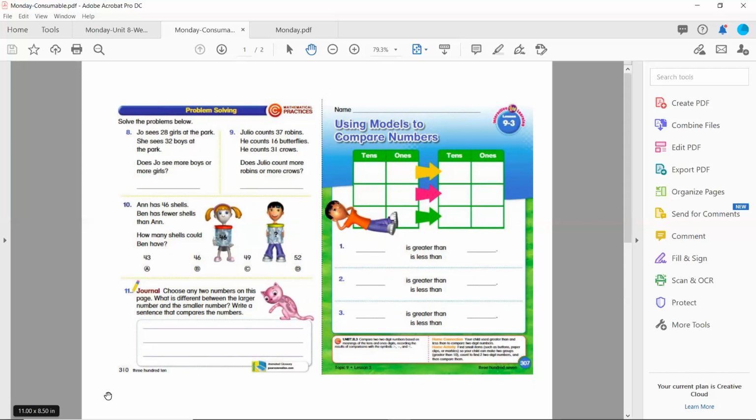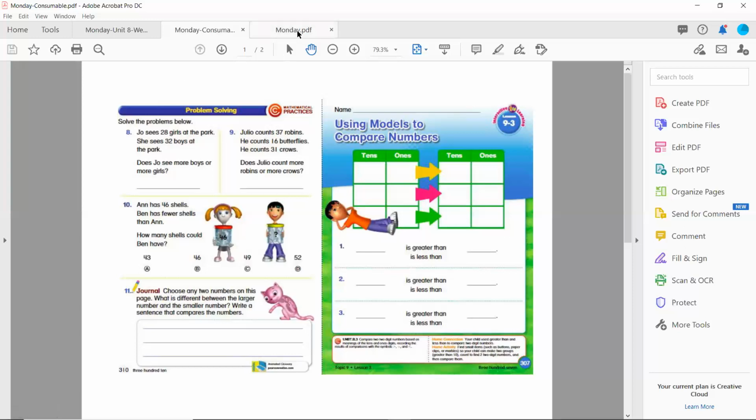Does Julio count more robins or more crows? Number 10, Anne has 46 shells. Ben has fewer shells than Anne. How many shells could Ben have? Your options are A, 43, B, 46, C, 49, D, 52.